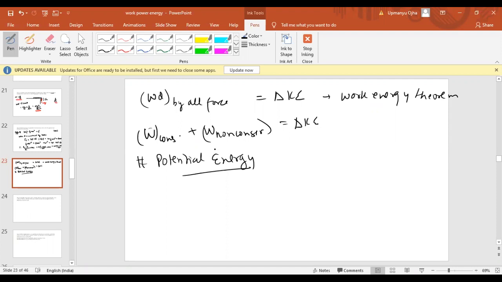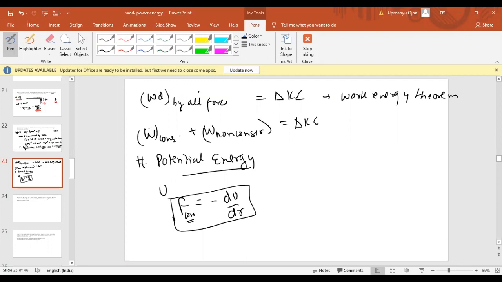Potential energy is always denoted by U, and one relation is that the conservative force F is equal to minus dU by dr. This means if potential energy is given as a function of distance r, then the conservative force will be equal to minus the differentiation of U with respect to r.